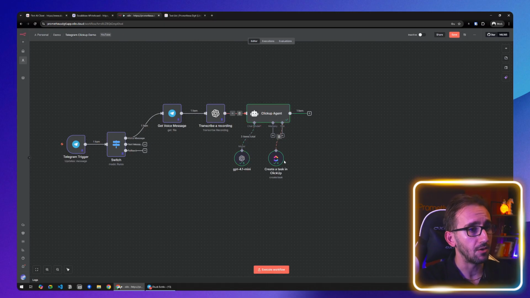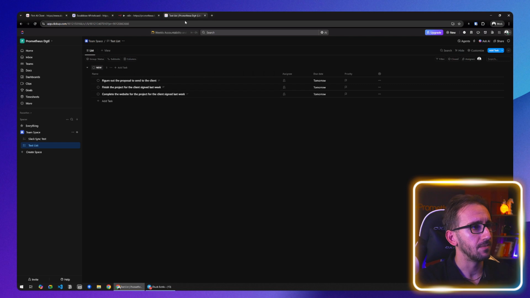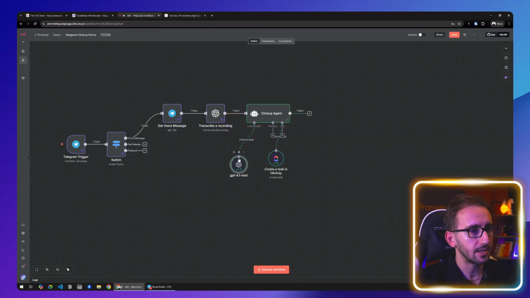Oh, actually it's finished now. Now it only created 4 tasks, so it's not deterministic. And as you can see, the due date is tomorrow. So the first problem is fixed. Now let's see if we can create checklists instead of subtasks.